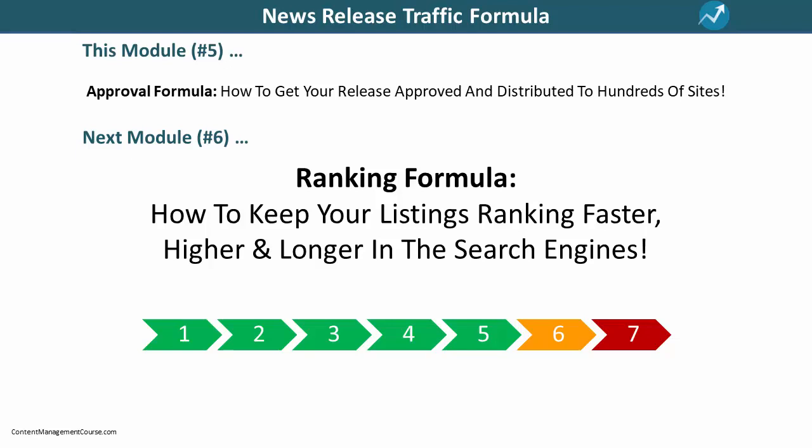In the next module, we'll look at the ranking formula, where I'll show you how to keep your listings ranking faster, higher, and longer in the search engines.